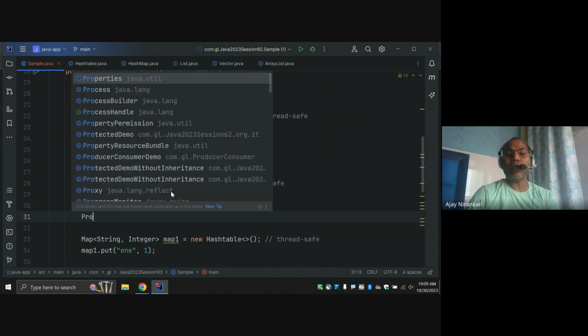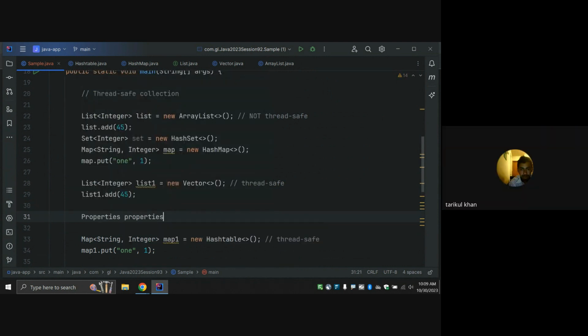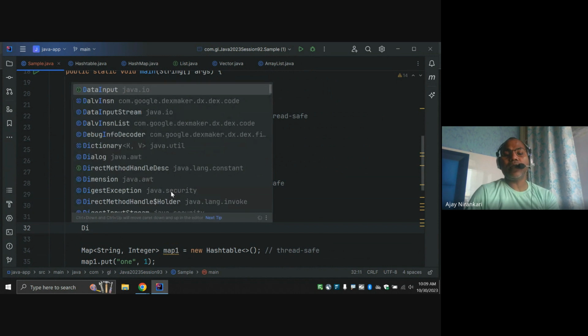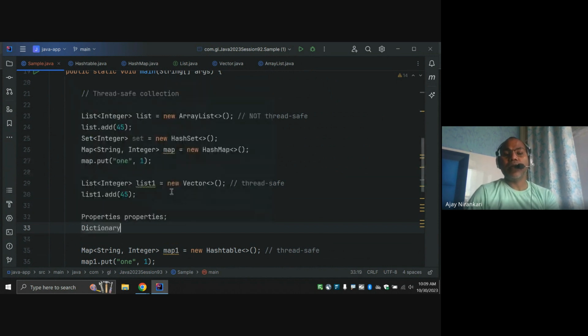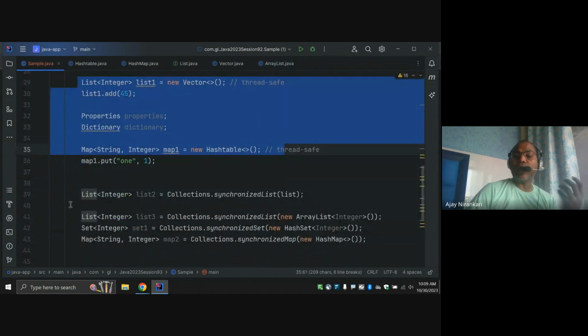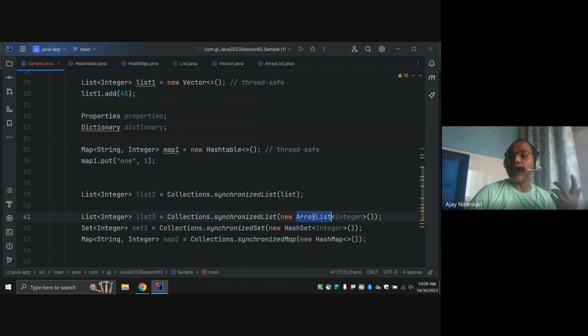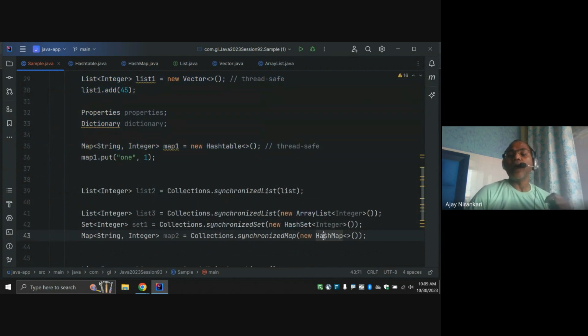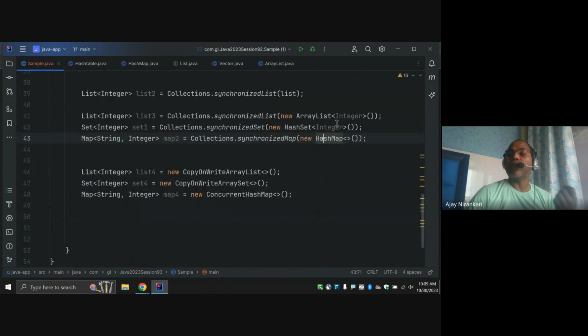These are legacy classes that are thread safe. But later, there is a different way: you can convert your existing ArrayList, HashSet, or HashMap from a non-thread safe class to a thread safe class using synchronizedList, synchronizedSet, synchronizedMap.